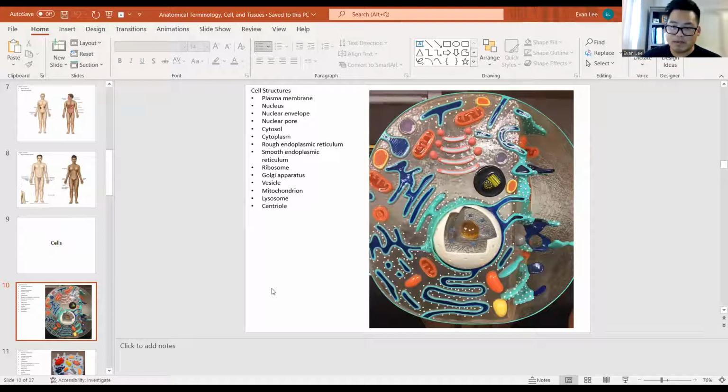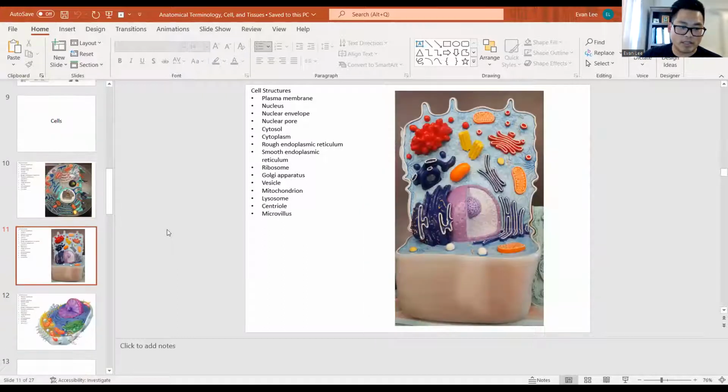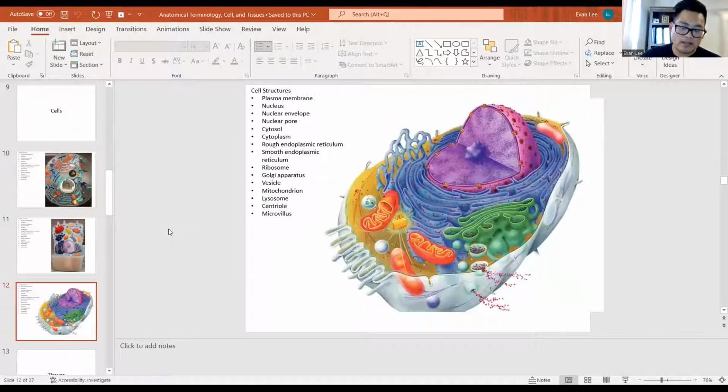So the goal of anatomy is for us to be able to understand how everything is put together, being able to identify and name and find these structures. So that's what you're going to be doing with these pictures. And furthermore, it's not just one picture of a cell, you have multiple different pictures of a cell, and sometimes you'll even have many different views that you can use to practice.